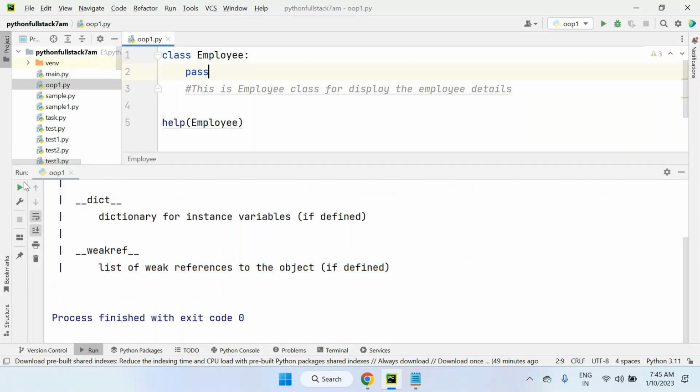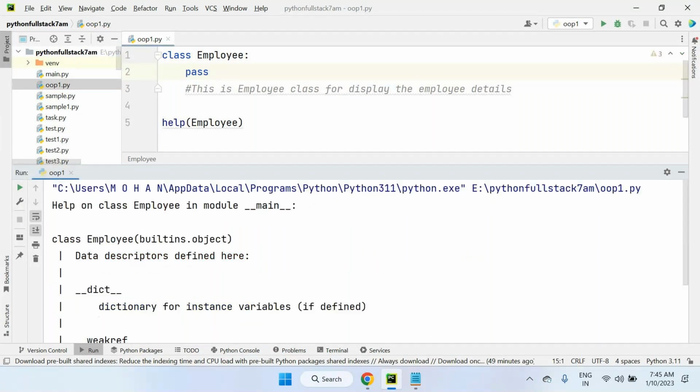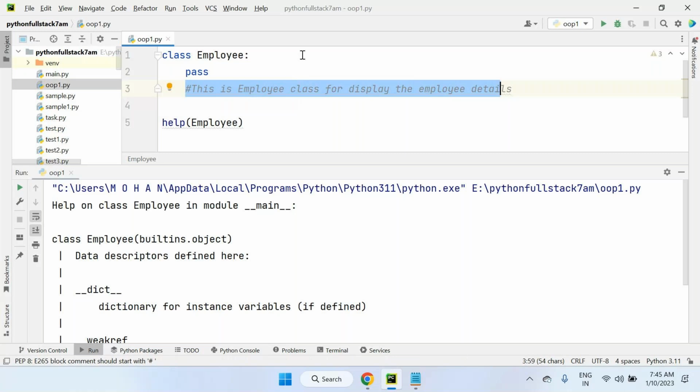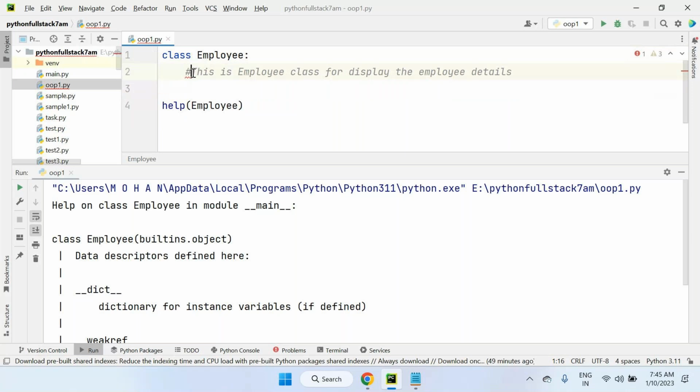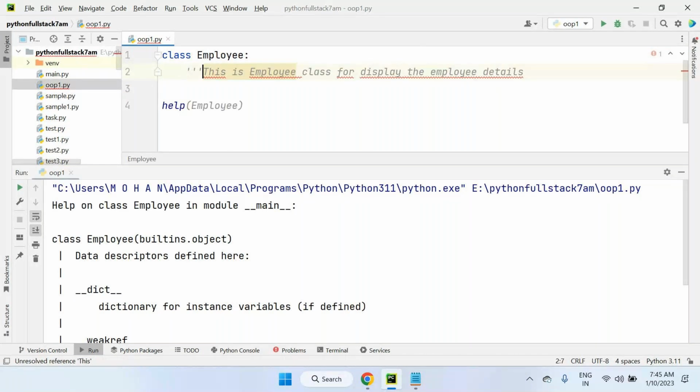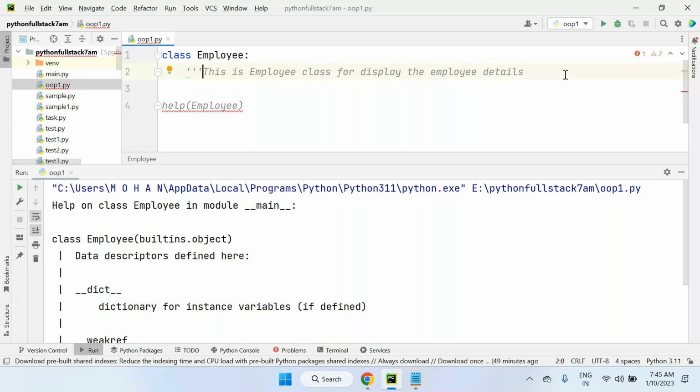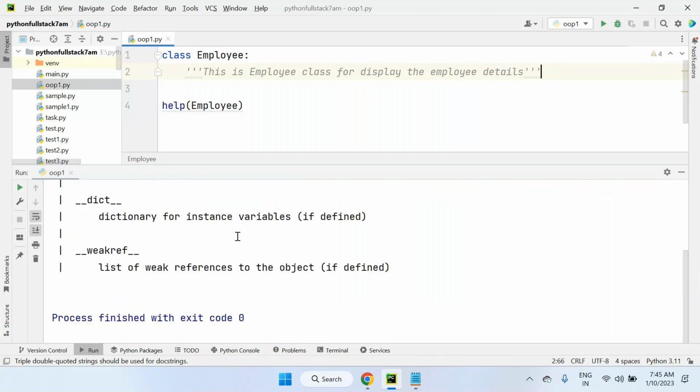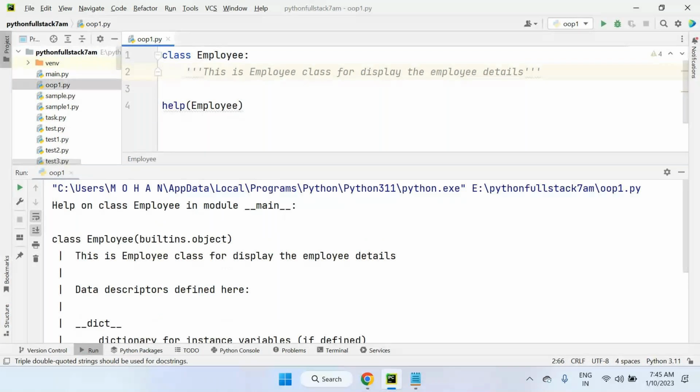Again, you can see we will not get any description. It's not a description, it's a comment. When it becomes a description, you have to use triple quotes. That is the description, or docstring, about your class. Now we got the description about the class. Here you can see, this is employee class for displaying employee details. So if you want to know about this class, use help with the class name. This is one way.